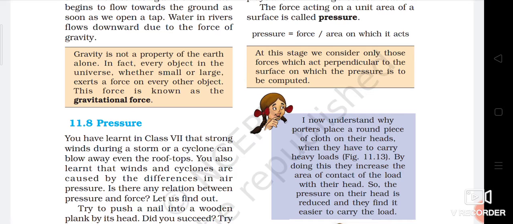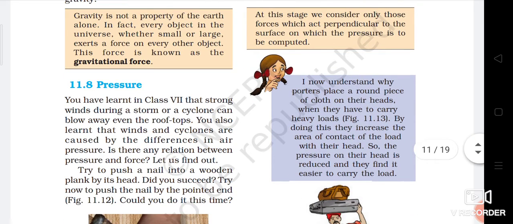Now you should understand why porters place a round piece of cloth on their heads when they have to carry heavy loads. By doing this, they increase the area of contact of the load with their head. So the pressure on their head is reduced and they find it easier to carry the load.